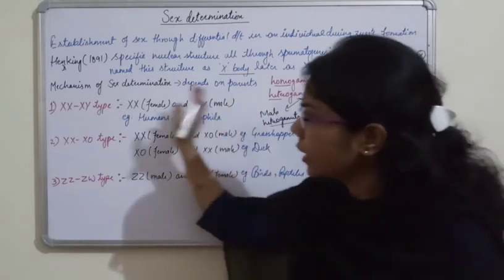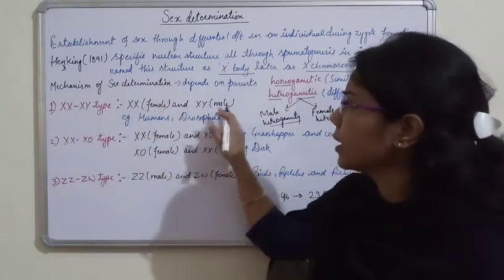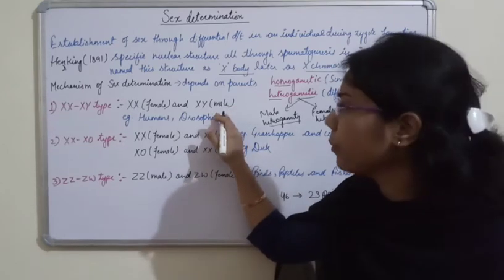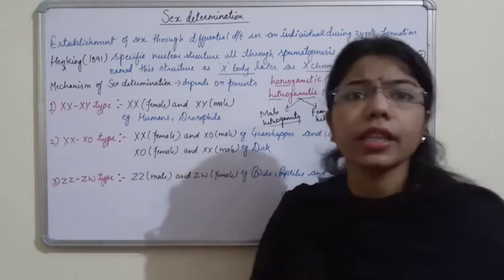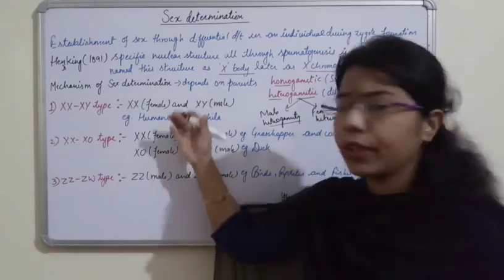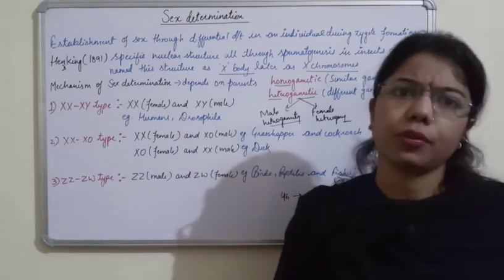So that's why we are saying XX and XY type. Here there is male heterogamety and females are homogametic, and when they fuse they will form different progeny. Examples are humans and Drosophila.